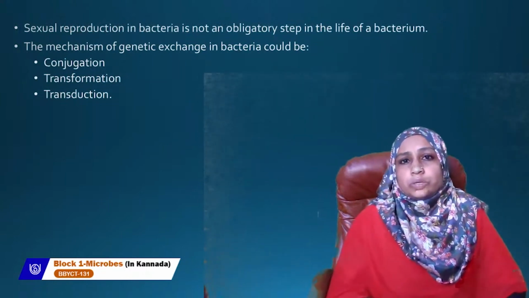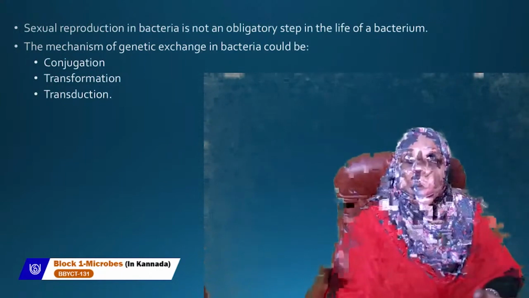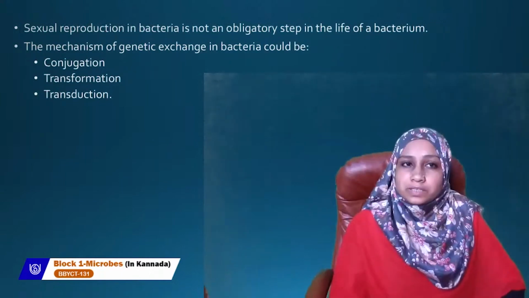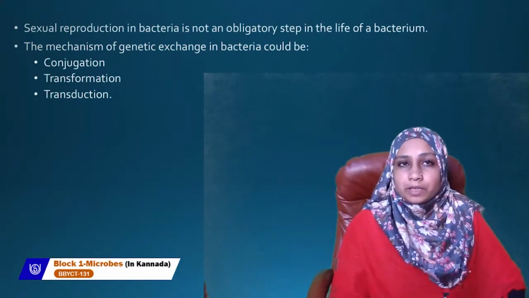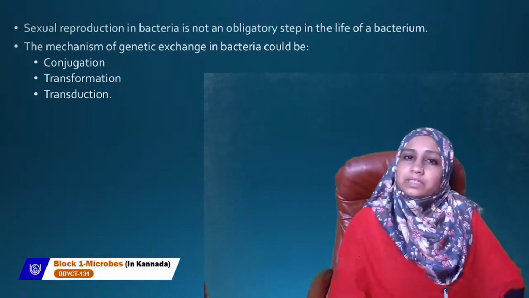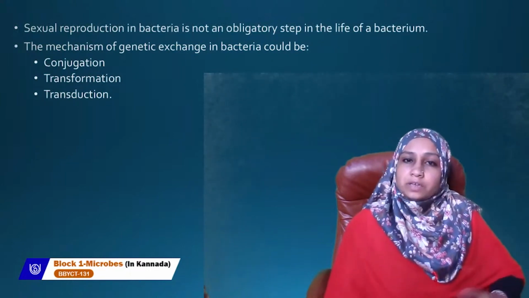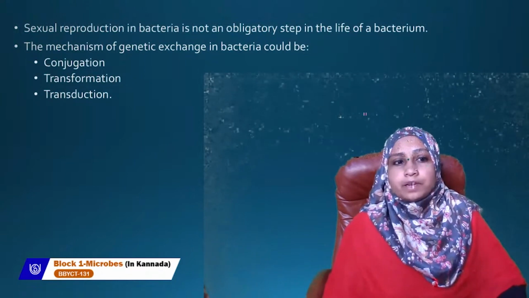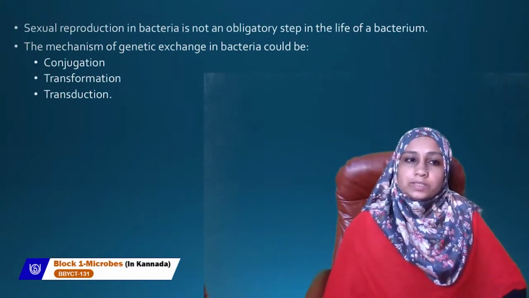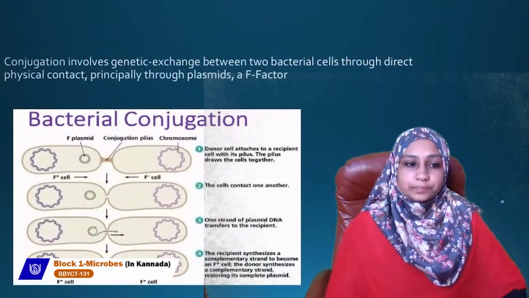So this sexual reproduction is nothing but the exchange of genetic material. The mechanism of exchange of genetic material in bacteria can happen by three ways. The three ways of sexual reproduction: one is conjugation, second is transformation, and third is transduction. Now first we'll see about conjugation.